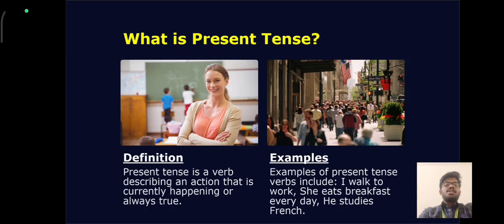What is present tense? Definition. Present tense is a word describing an action that is currently happening or always true. Examples of present tense verbs include: I walk to work, she eats breakfast every day, he studies French. These are the examples for present tense.